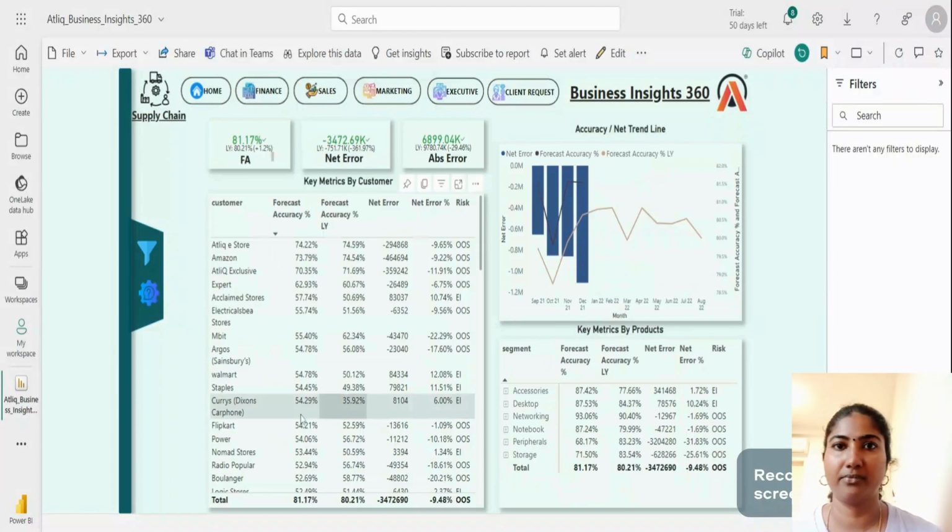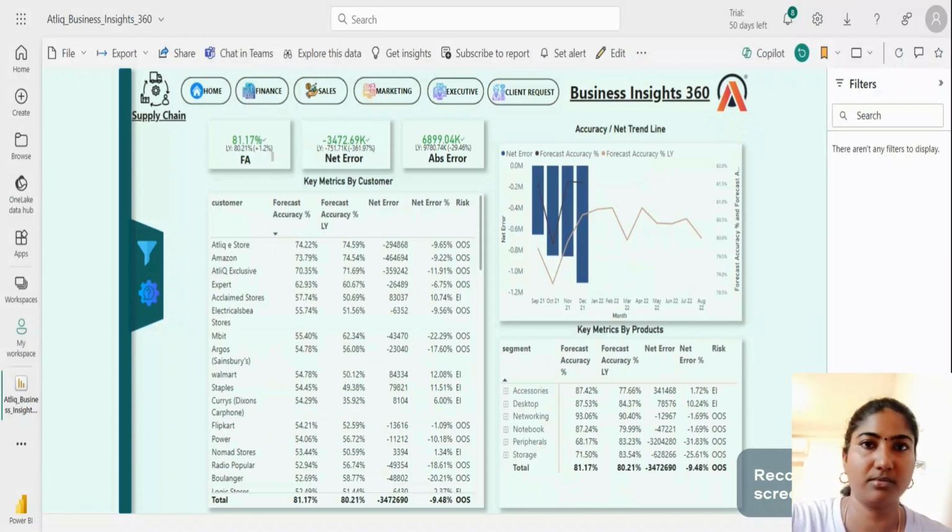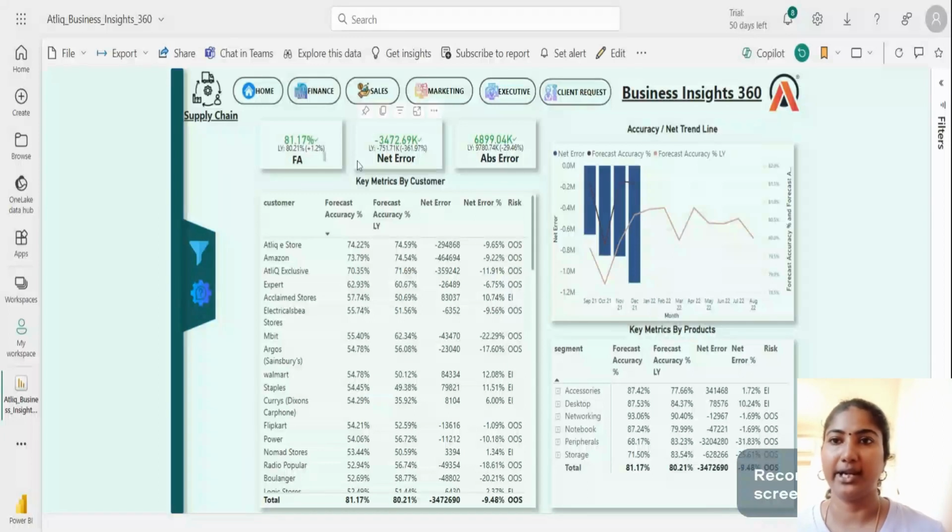Next view. This is the supply chain view, in which I have created chart visuals for forecasting accuracy, net error, and absolute error. So what is forecasting accuracy? Forecasting accuracy is a metric for measuring the target against the sold quantity. It is a measuring unit. Also, these are the KPI cards for various metrics like forecast accuracy, net error percentage, and absolute error percentage.